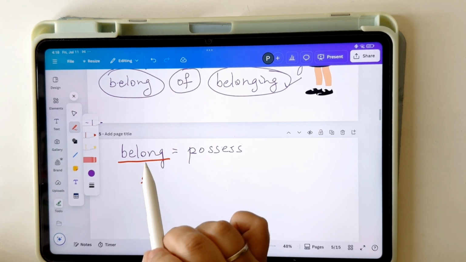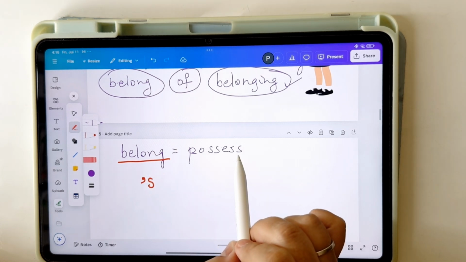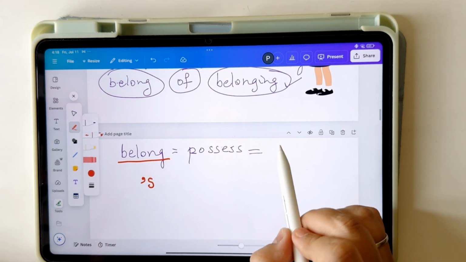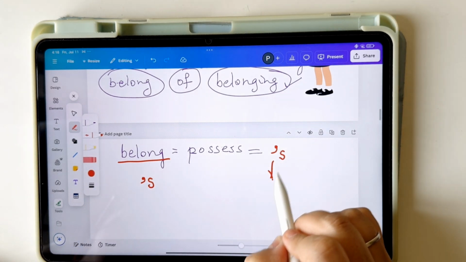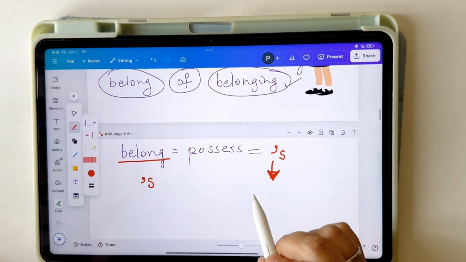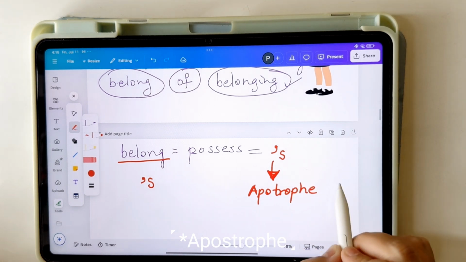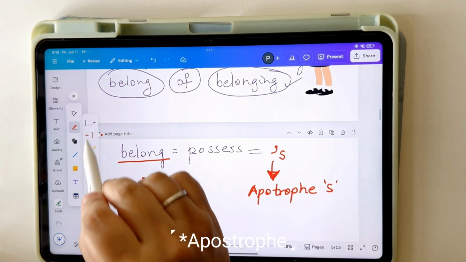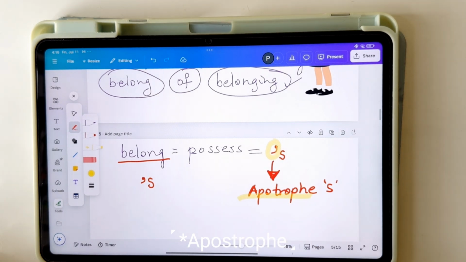Just remember this, we'll revise once again. Belong means possess. Possession is shown by adding apostrophe s. What does this mean? This is called as an apostrophe. Okay. I hope you remember this from your first standard.